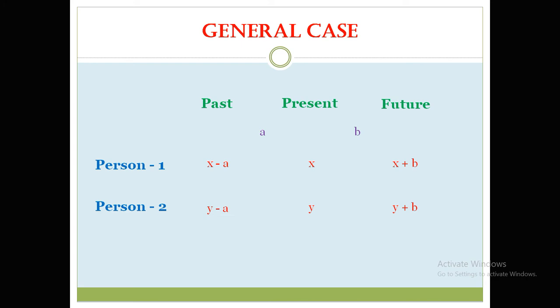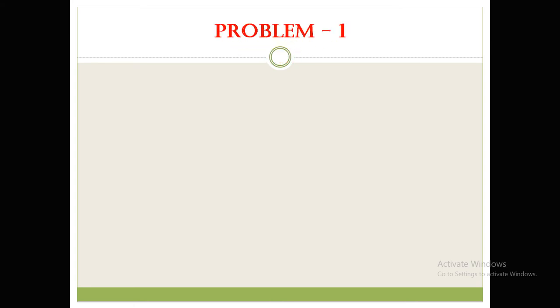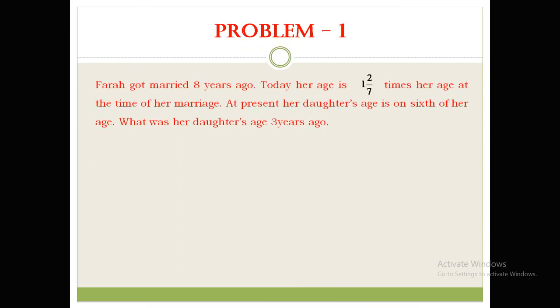Let's see example by example. I have collected only three examples because all other examples are almost similar, so I don't want to waste your time. Let me start with them. The first example is like this: Farah got married 8 years ago.